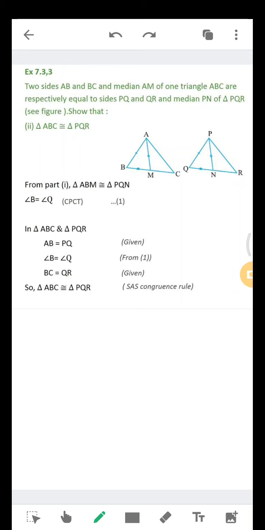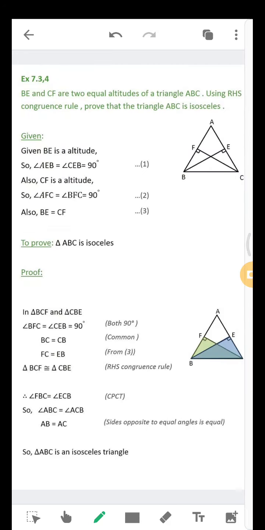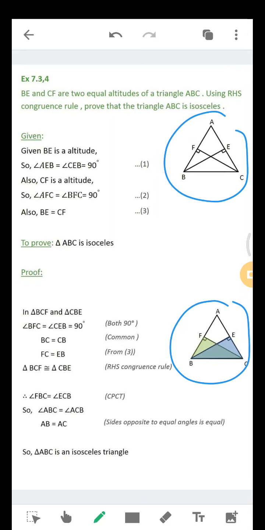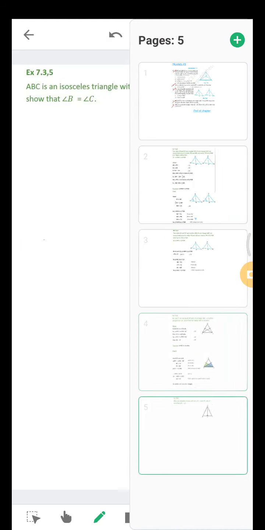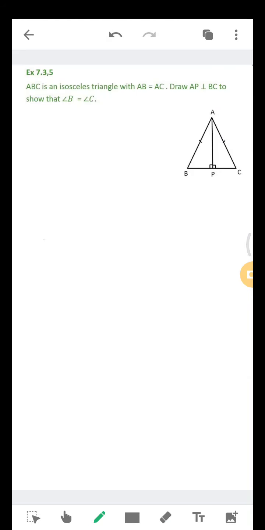Then question number 4 is quite similar to the previous exercise question. Hope you all remember this figure. So you have to try this by looking at the steps. We will do this by RHS congruency rule, so you can see how to prove that. Then going to the next question now, the last question of this exercise and the last exercise of this chapter.